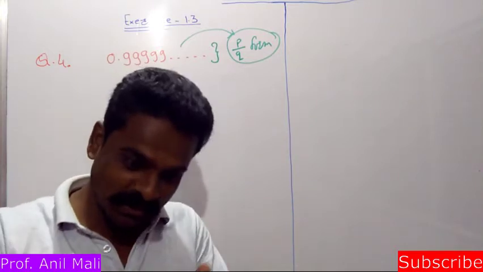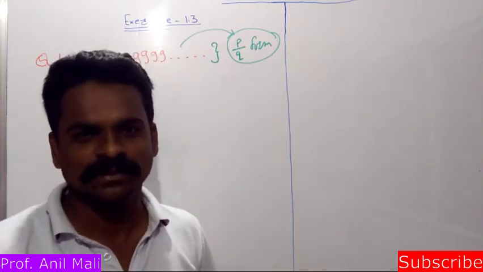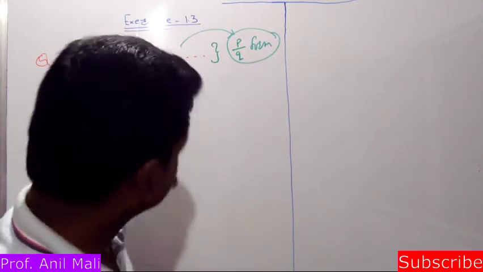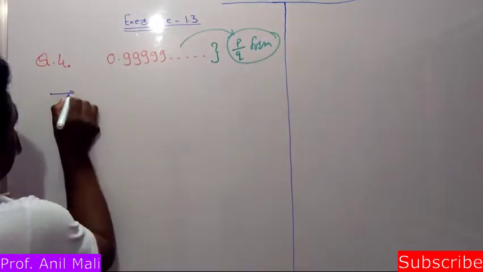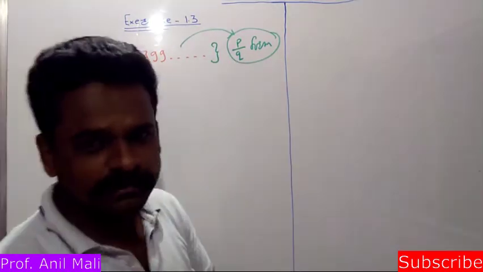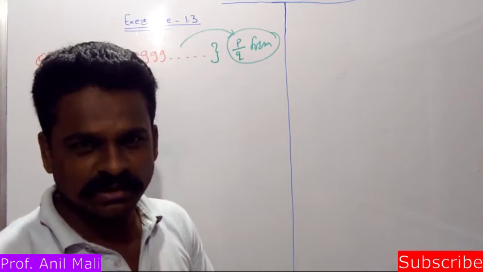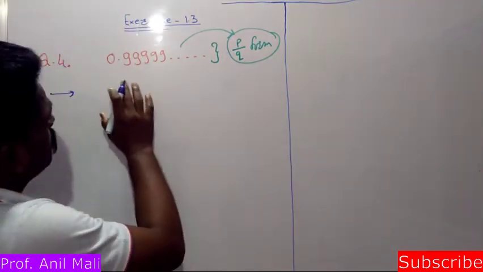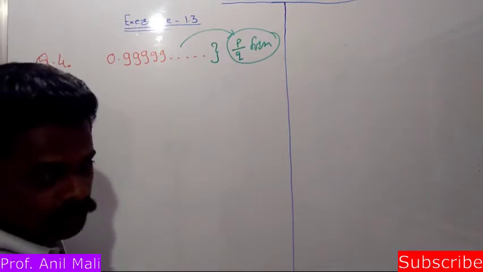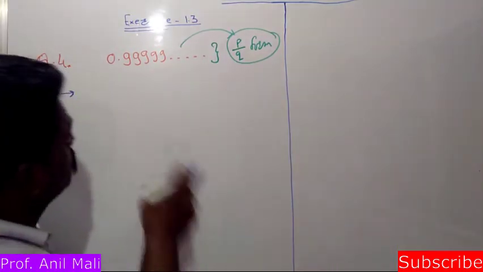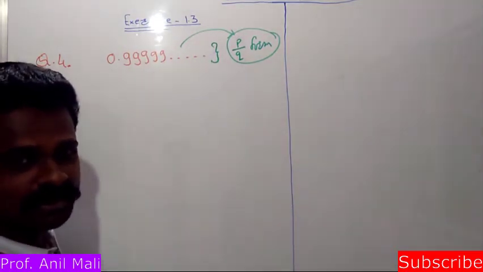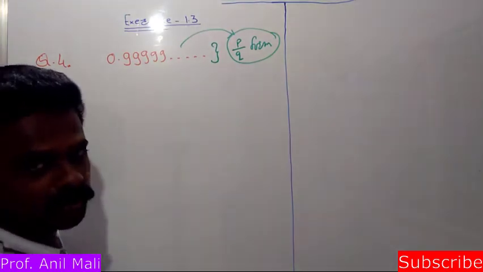But for that purpose, first we need to find out the answer itself. So let's check out what the answer is going to come. See, the question is very clear, and we did too many questions of this type in our previous videos. So here we need to convert this number into P by Q form. We don't know the answer of this given expression, that means we don't know what it is going to come.